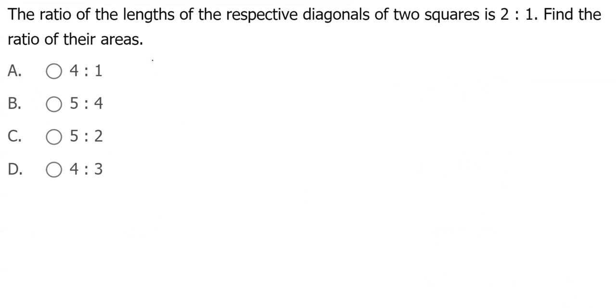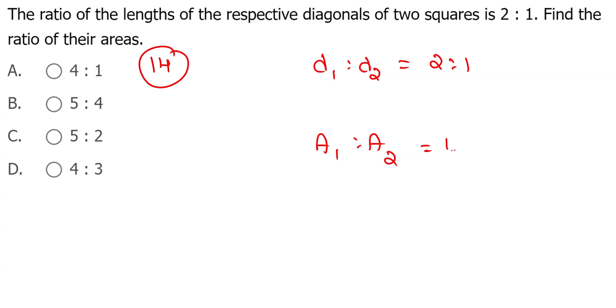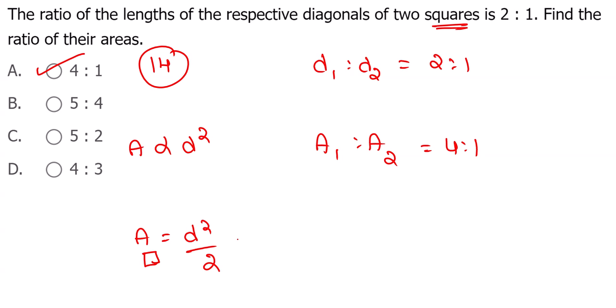Now see, the ratio of diagonals is given. What is the area? Diagonals are 2 is to 1. Area is directly proportional to diagonal square, so 4 is to 1. We know the area of a square is nothing but d square by 2, where d is the diagonal and A means area. Areas and volumes, easy question here.